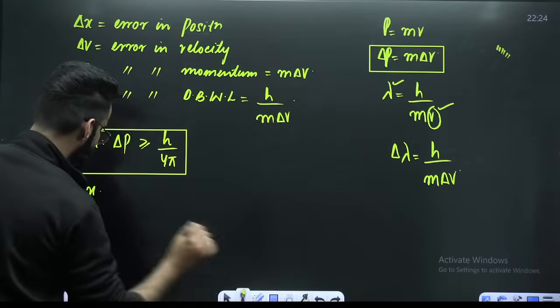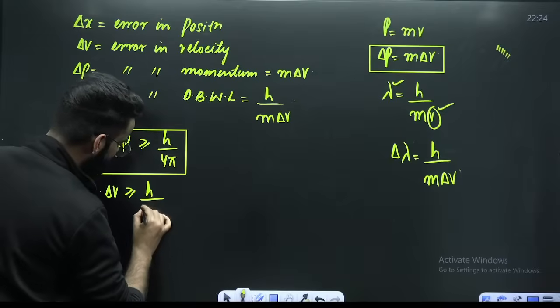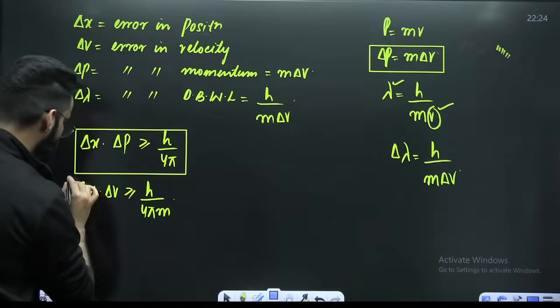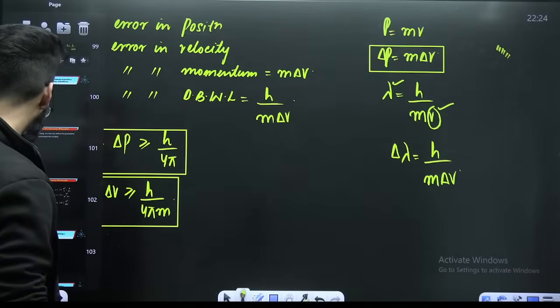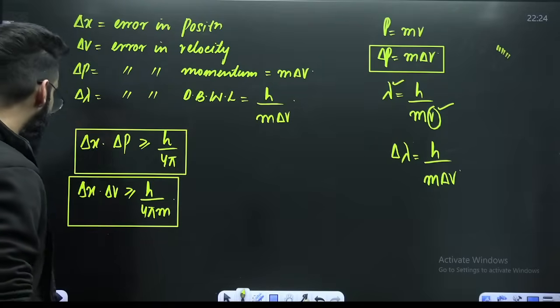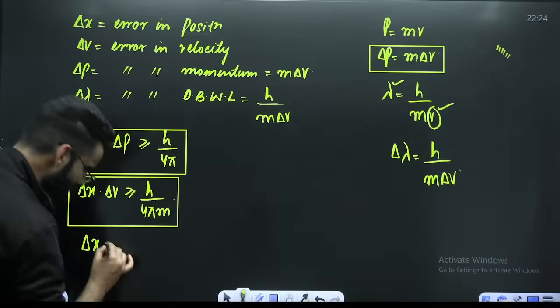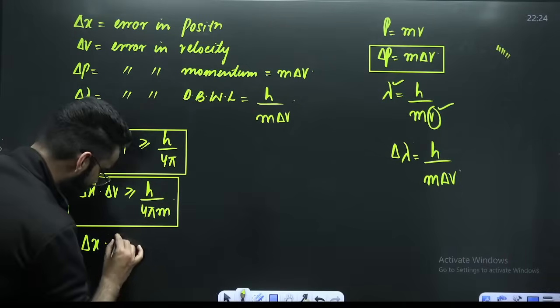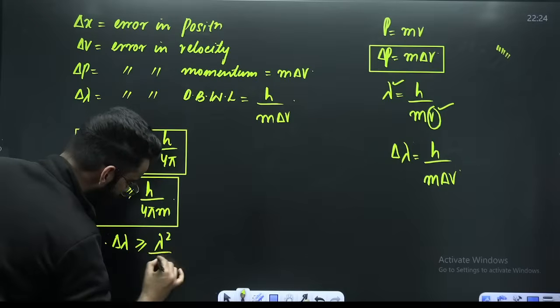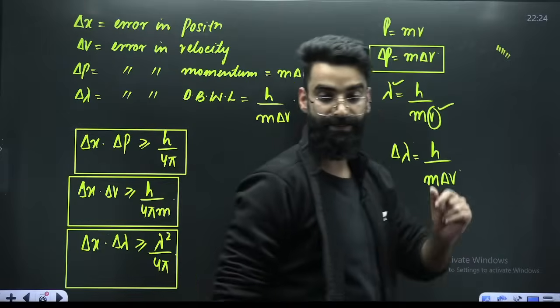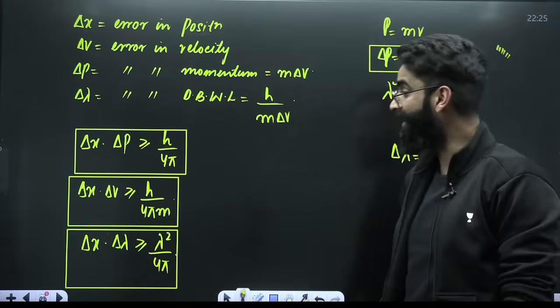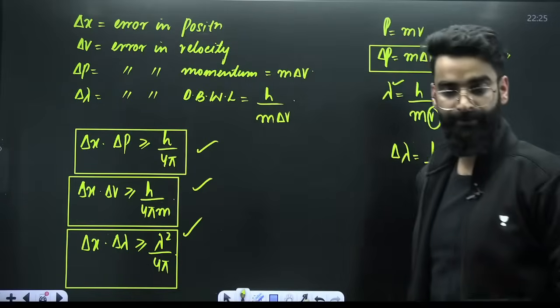Or I can write it like this: delta x dot delta v is greater than or equal to h upon 4 pi m. This is one more way of remembering this equation. There is one more way of remembering this particular equation. You can remember it directly. Well, there's a proof as well, but I'm not showing the proofs. Delta x dot delta lambda is greater than or equal to lambda square upon 4 pi. This is one more result which you can remember when it comes to Heisenberg's uncertainty principle. These are 3 results which you have to remember.